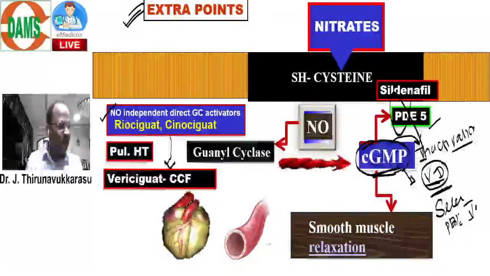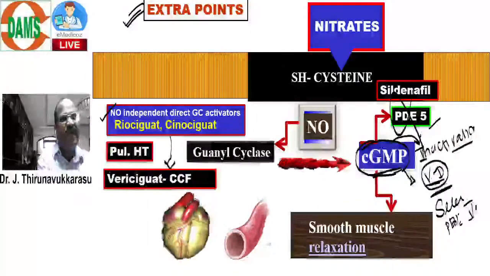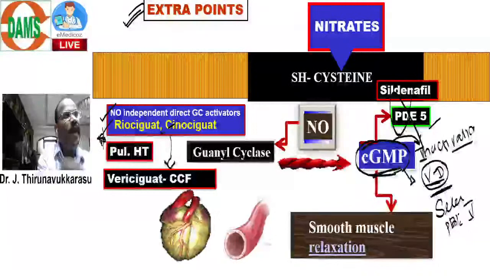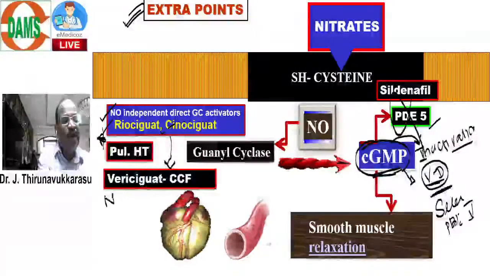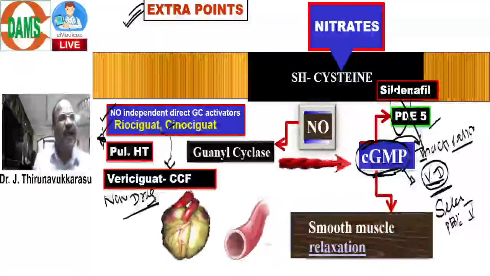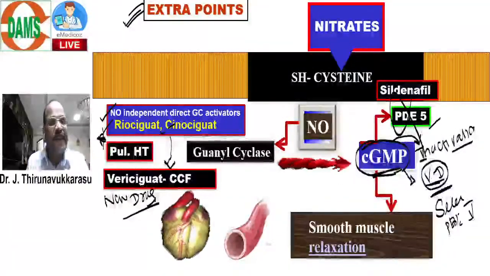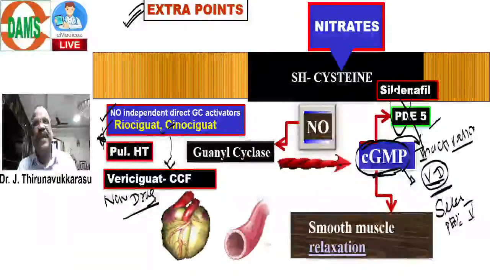That's very important. So here, direct guanylyl cyclase activators, riociguat, are useful for pulmonary hypertension. A newer drug, vericiguat, is a direct guanylyl cyclase activator useful for treatment of heart failure. And PDE5 blocker means sildenafil, which inhibits the PDE5 enzyme.